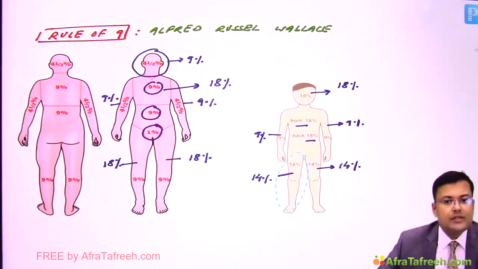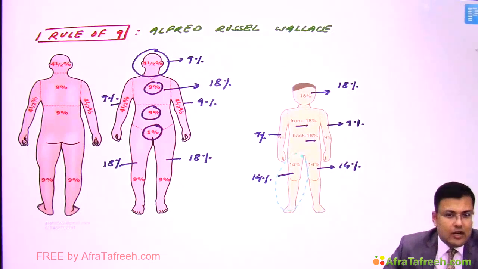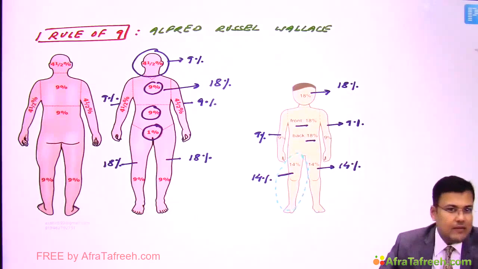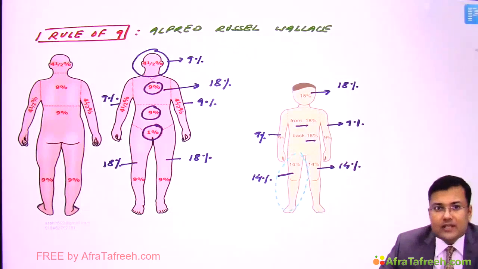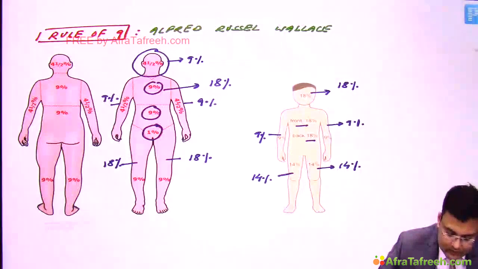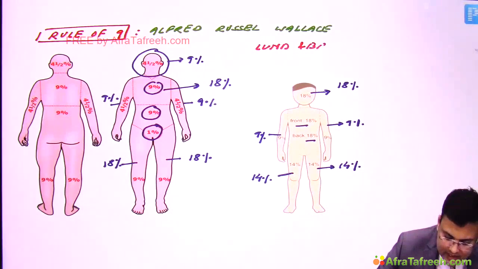There is 14%. Clear? So since rule of 9 is not very accurate for children, in AIIMS this question was asked that which one is highly accurate or most accurate for estimation of burn size in children, and that is Lund and Browder chart. So Lund and Browder chart, this was asked in AIIMS.